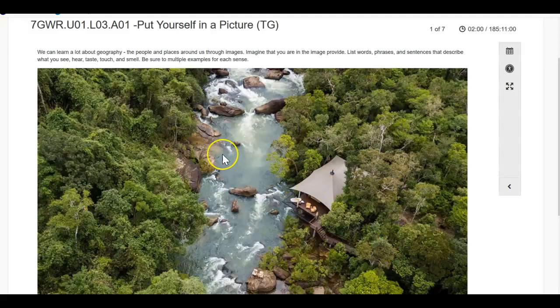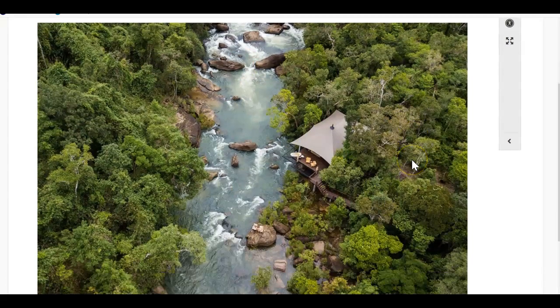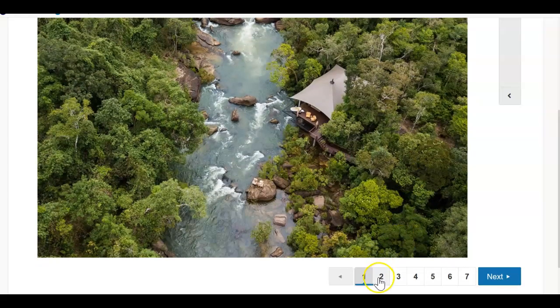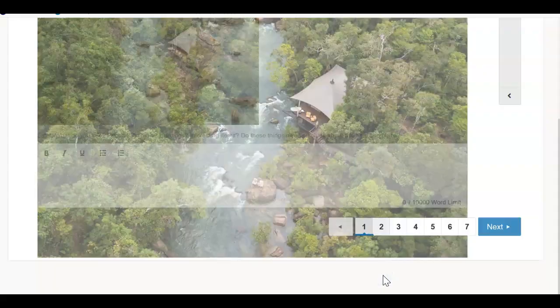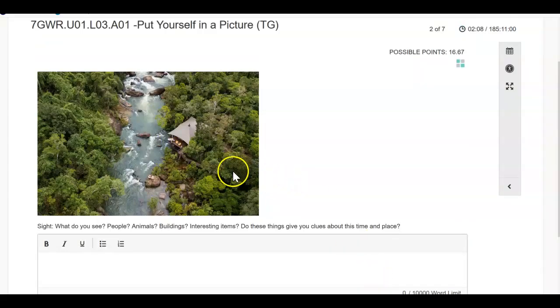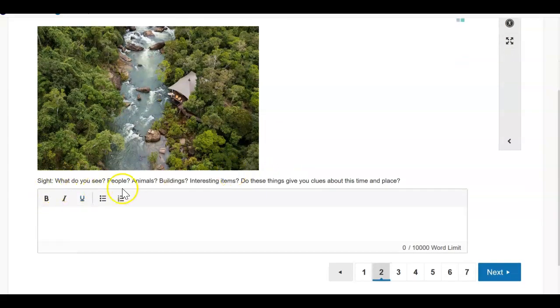All right, so here you have the directions on your page. You might have a video, you might have content here, and then you can notice down here you have where you can switch to questions. So here's the picture again. What do you see? People, animals, buildings, interesting items. Do these things give you clues about this time and place? And here in this box, you're going to formulate your answer here.